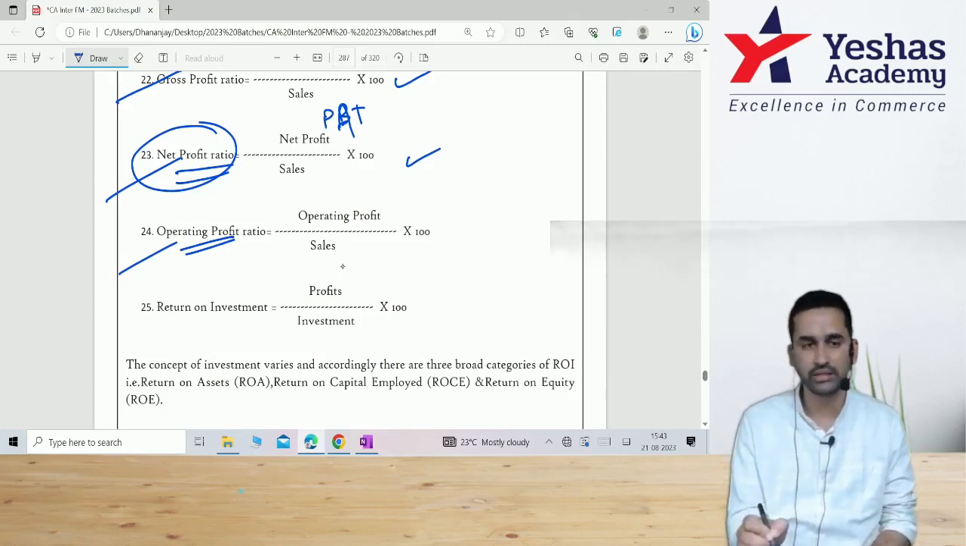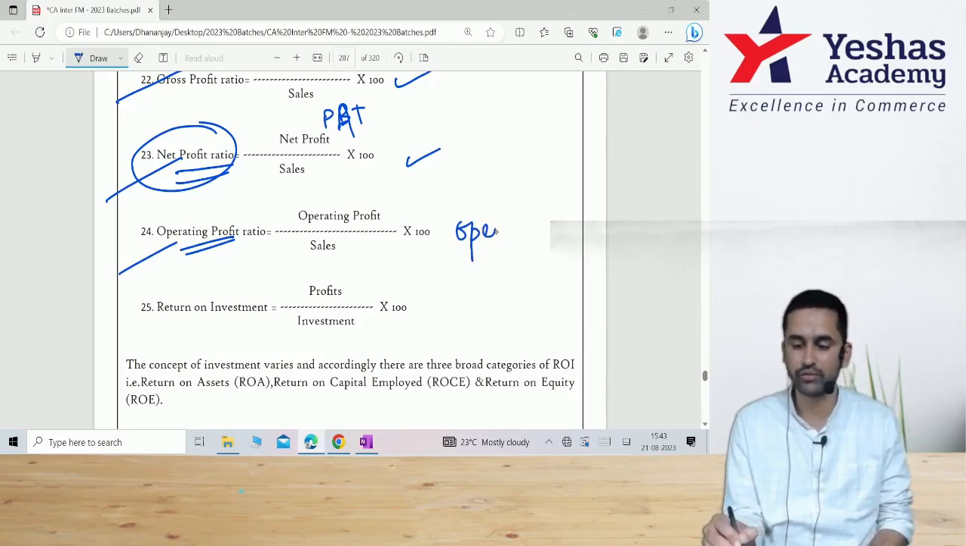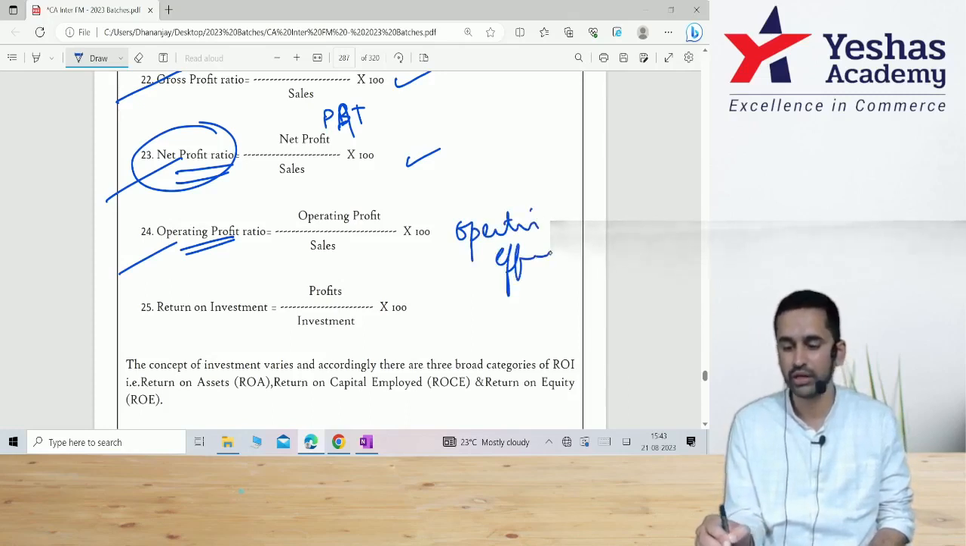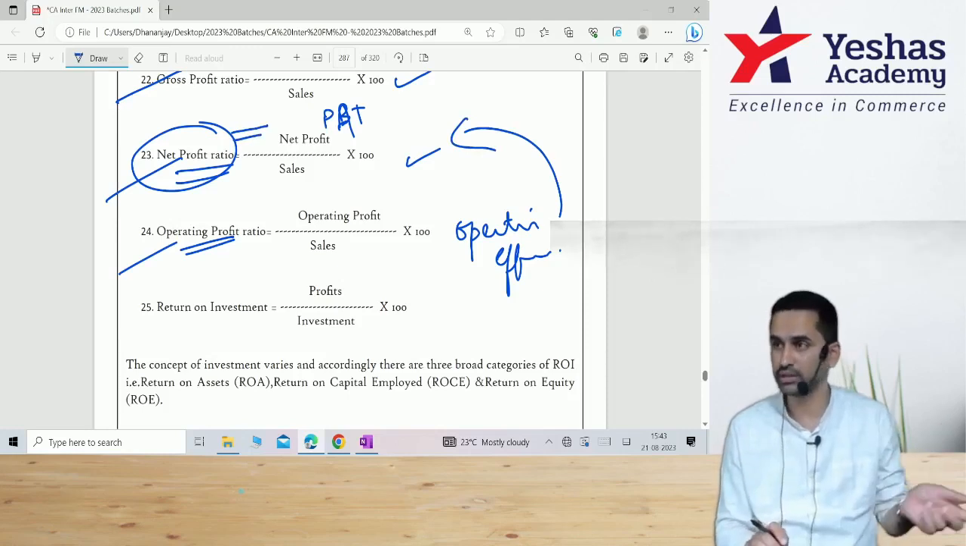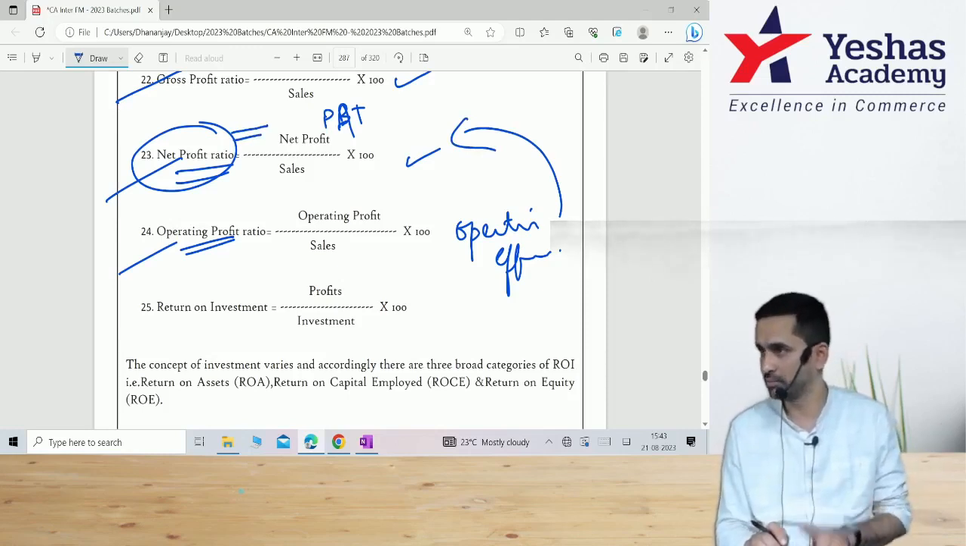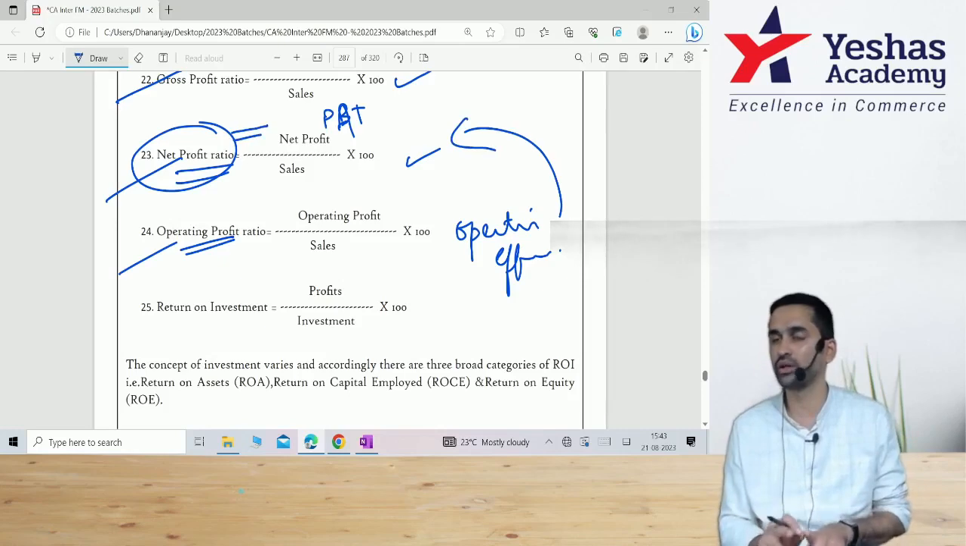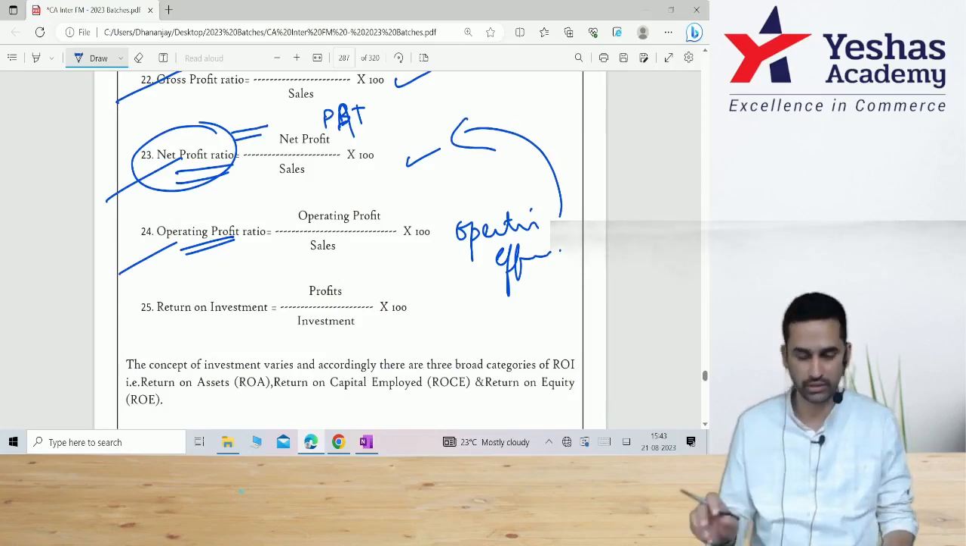Operating profit by sales into 100. This is the indicator of operating effectiveness or efficiency. This is not the perfect measurement all the time. NP is not the correct measurement. Operating profit is a better measurement. Here you take out all the non-operating activities.